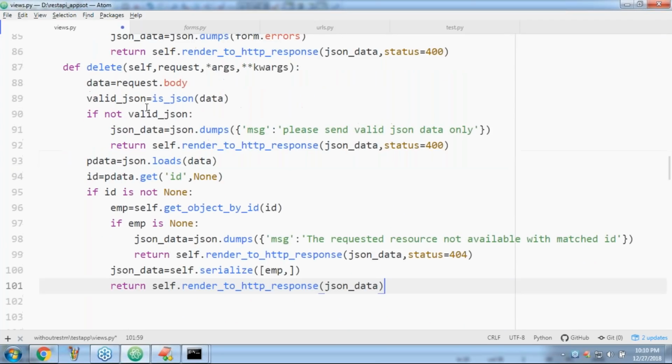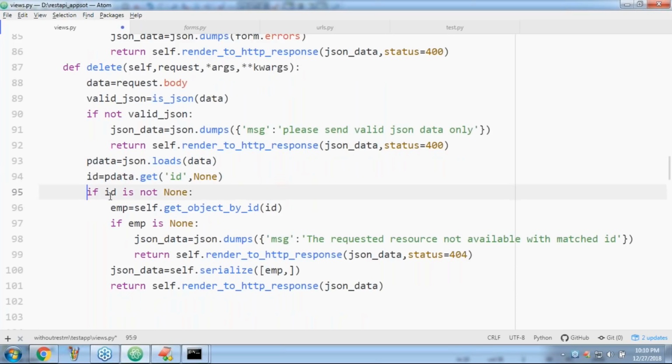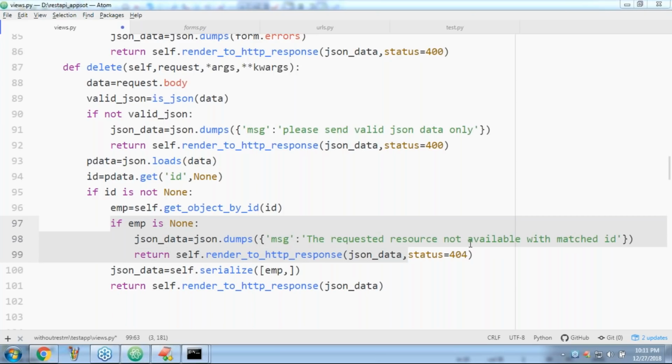Here, see, get the data. Is it valid JSON or not? If it is not valid JSON, please send an error. Okay, Python data. From the Python data, I'm trying to get the ID. If ID is not none, then what I have to do is get the emp object. If emp is none, the requested resource is not available with matched ID.